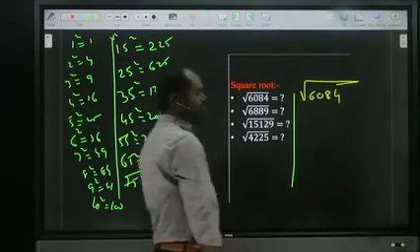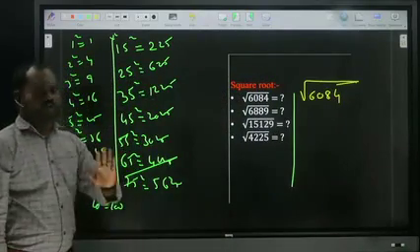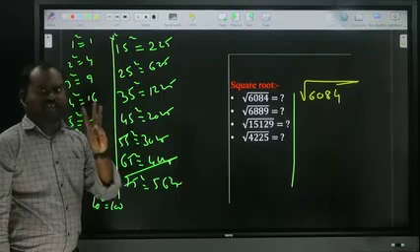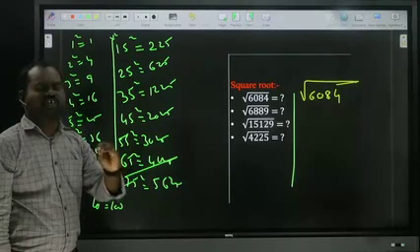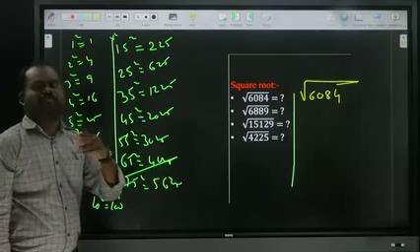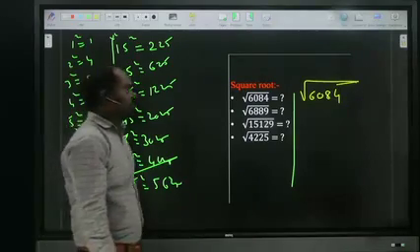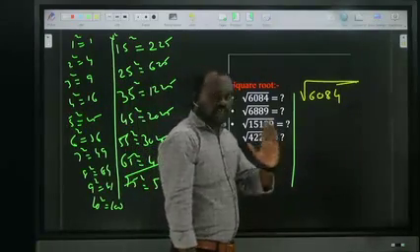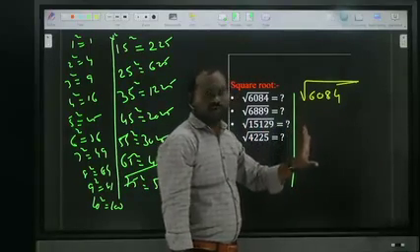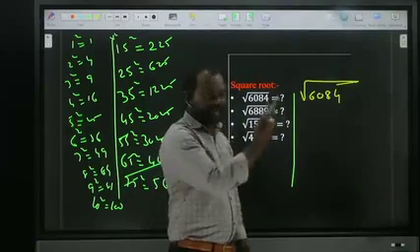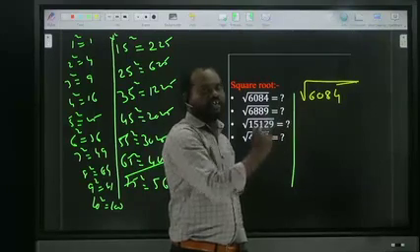To find the square root of 6084, there are totally three shortcut steps. In the beginning it will take some time, but by practicing you can save time. First of all, break the number after two digits, starting from the right hand side. How many digits there are is not important.